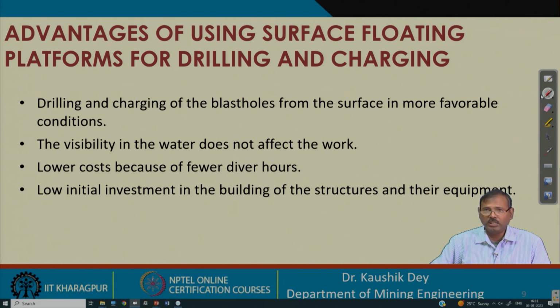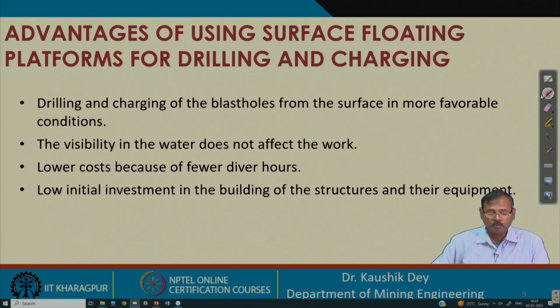That means we can use an expert person as the driller and an expert person as the blaster. That is possible, but in the other cases where divers are used, the divers have separate excellence in diving only, but they are not expert drillers, and not expert blasters.